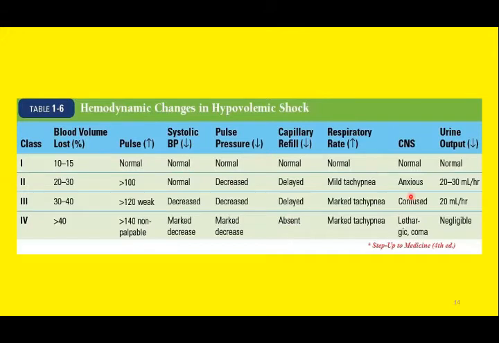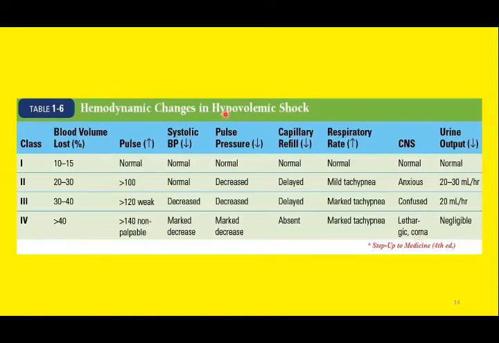You can observe different signs in the nervous system as well. You can see there are no signs of confusion in a normal patient or if the blood loss is minimal. But as there is a progressive increase in blood volume loss, you can see the patient starts getting anxious and confused. And if there is significant blood loss, this may lead to coma as well. And this is a very serious condition. If left untreated, this may lead to fatal consequences.